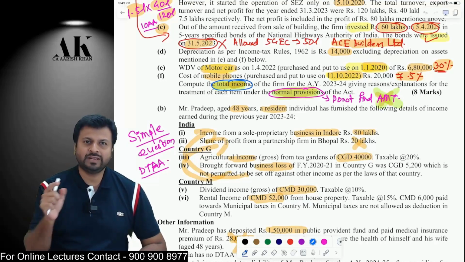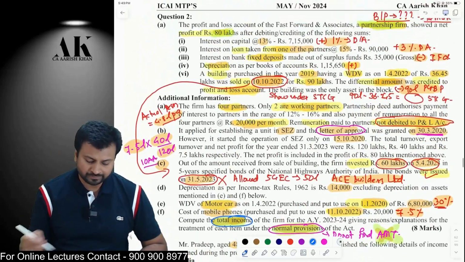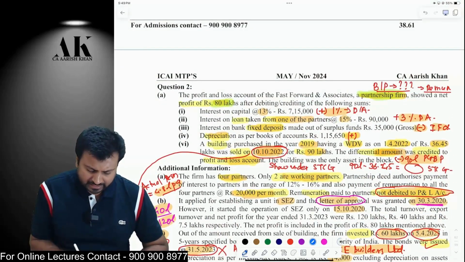Net profit as per PNL, all effects from section 28 to 44, and then if remuneration is debited to PNL, you have to add it back to the PNL account. Okay, so let's see one by one. The very first thing, the profit is 80 lakhs.